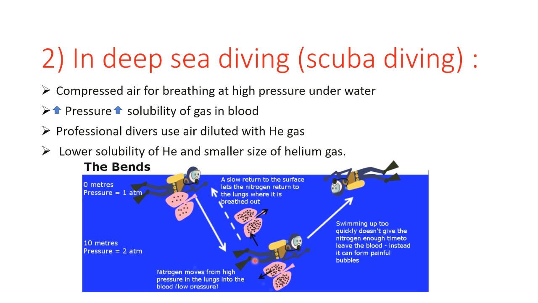Oxygen is good, but nitrogen is not very good for the body. When the diver comes towards the surface, the pressure decreases and N2 comes out of the body quickly, forming bubbles in the bloodstream. These bubbles restrict the blood flow and can even burst or block the capillaries. This condition is known as the bends.